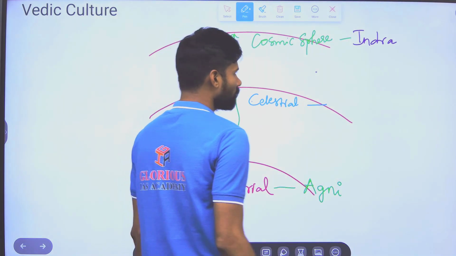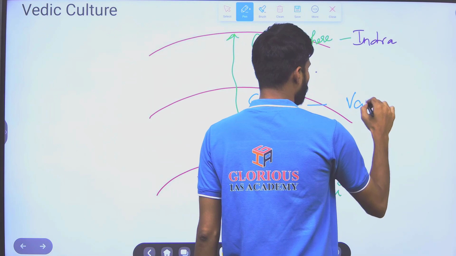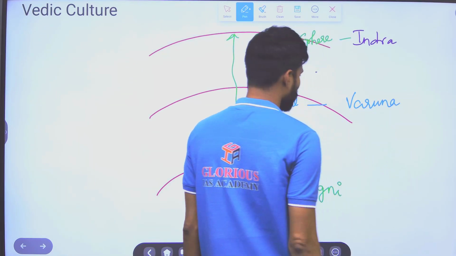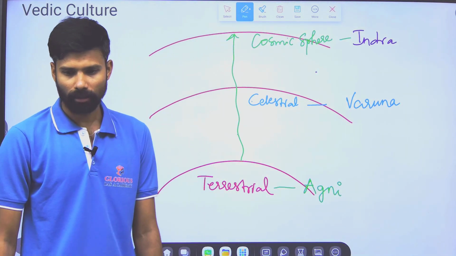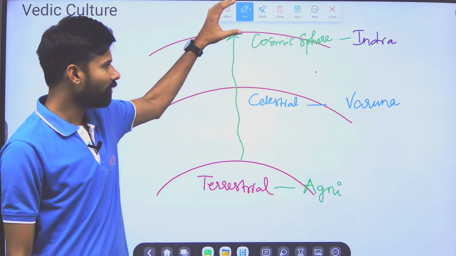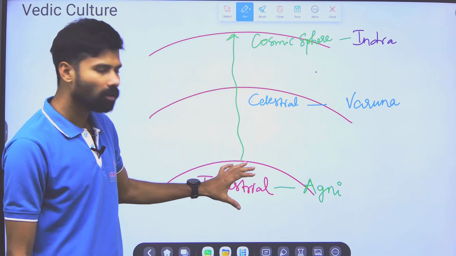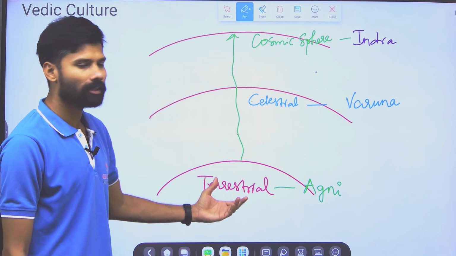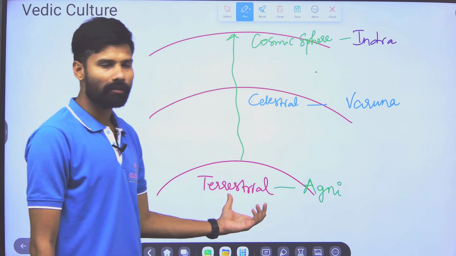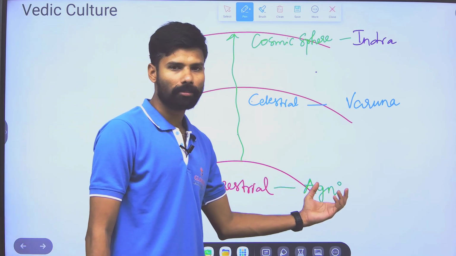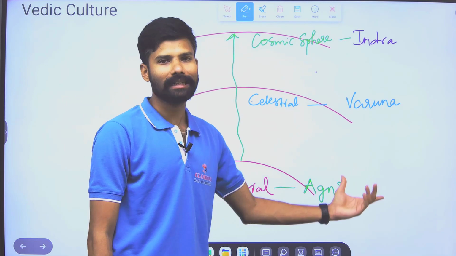In the celestial sphere, Varuna is assigned as the god. So each and every sphere has one god. The terrestrial sphere is also called Bhu-Avarna, and it is given to Agni.